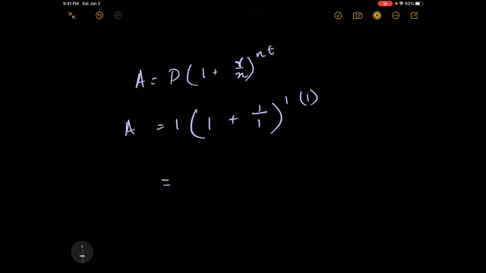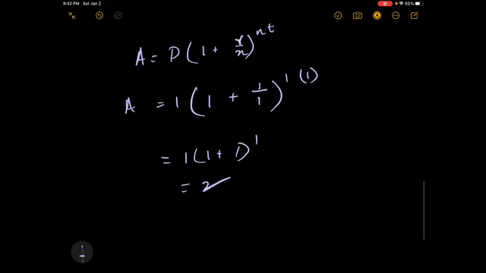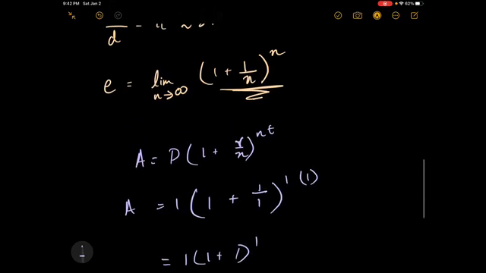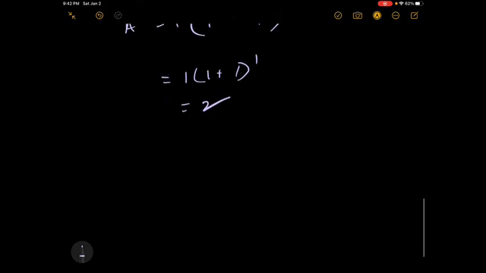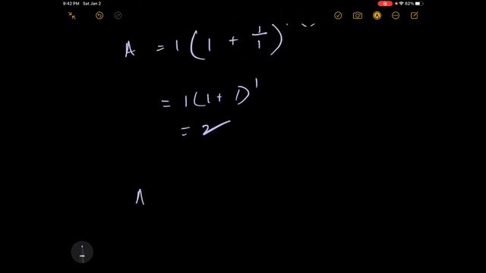Hence, you're going to be getting 1 times (1 plus 1) to the power of 1, which is equal to 2. Well, that means you put in $1 and you're getting $2 at the end of the year, which is a profit of $1. Not bad, but we can actually do better if we compound it twice instead.